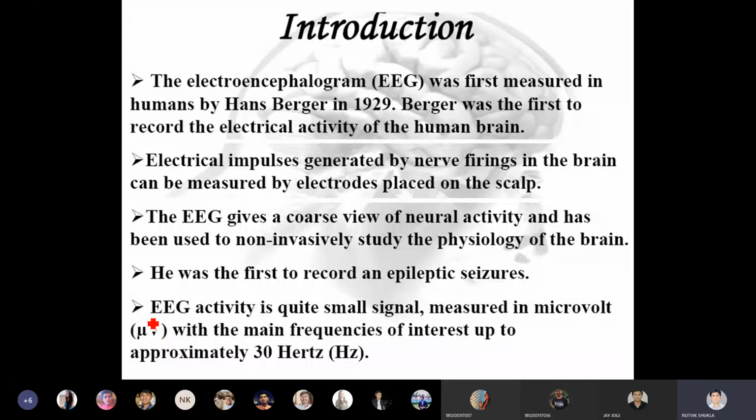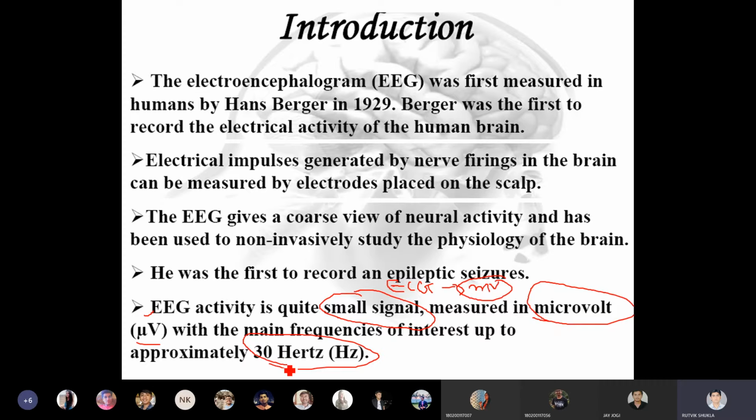So what he did is, EEG activity is quite a small signal. If you compare it with the ECG signal, which is in the range of millivolt, EEG activity is quite a small signal. It is measured in terms of microvolt, μV, with a mean frequency of interest up to 30 Hz. See, this is the second difference. If you want to differentiate ECG and EEG, ECG signal is in terms of millivolt, while EEG is in terms of microvolt. Here EEG signal lies below 30 Hz.